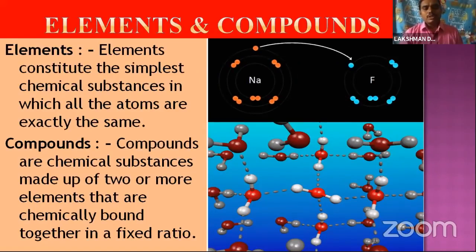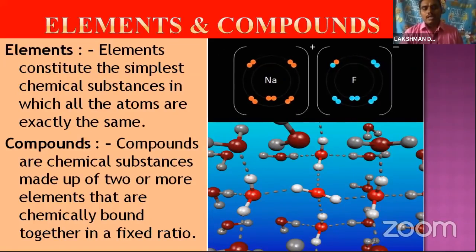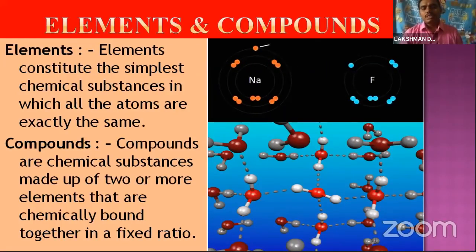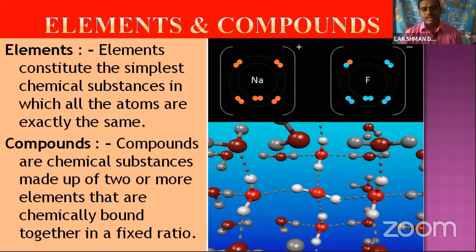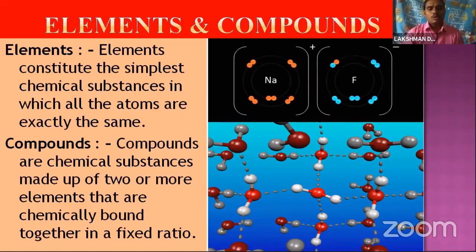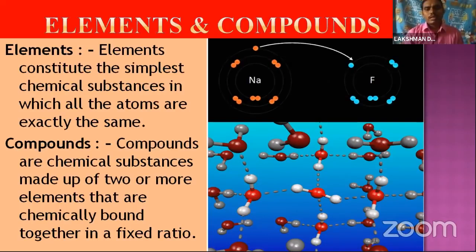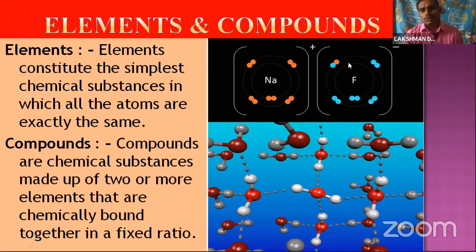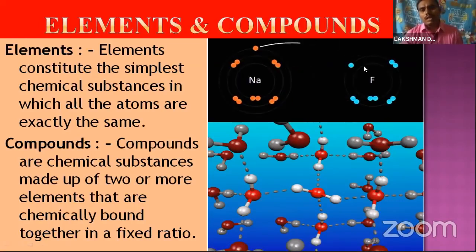Next, coming to the compounds. Compounds are chemical substances made up of two or more elements that are chemically bonded together in a fixed ratio. Once again, listen: compounds are chemical substances made up of two or more elements chemically bonded together in a fixed ratio. So we can observe here sodium giving one electron to fluorine to form the compound NaF, that is sodium fluoride.